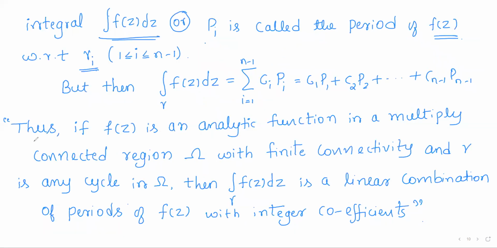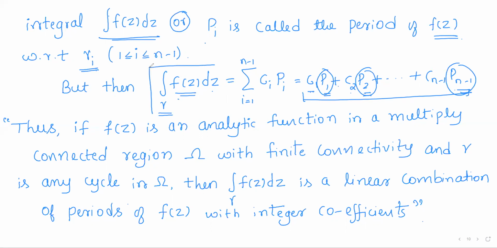Thus, with this representation, the integral of f of z dz over any cycle gamma is expressed as a linear combination of the periods of f of z. So this integral is now represented as C1 P1 plus C2 P2 plus and so on, Cn minus 1 Pn minus 1, where P1, P2, up to Pn minus 1 are the periods of f of z.